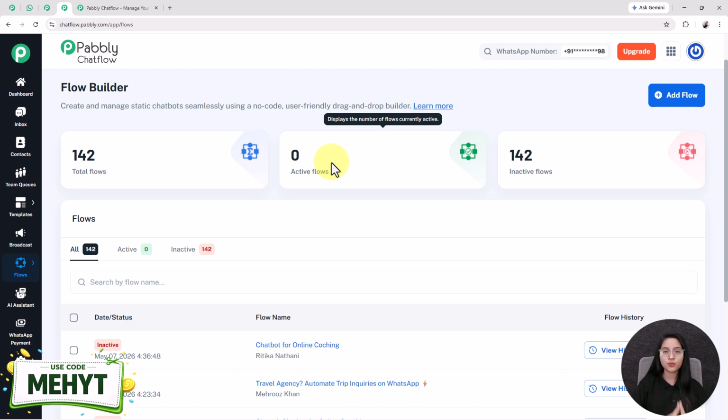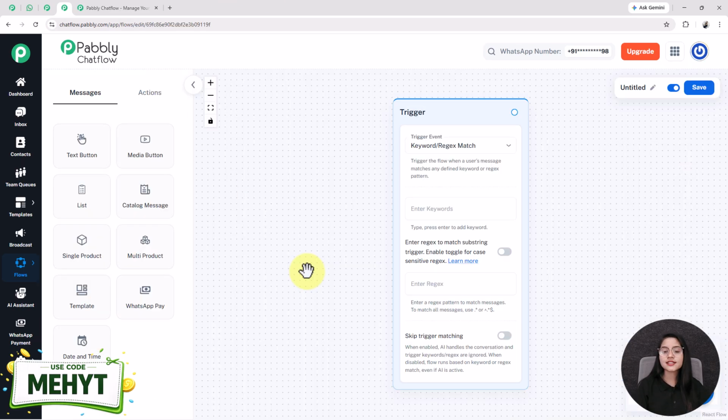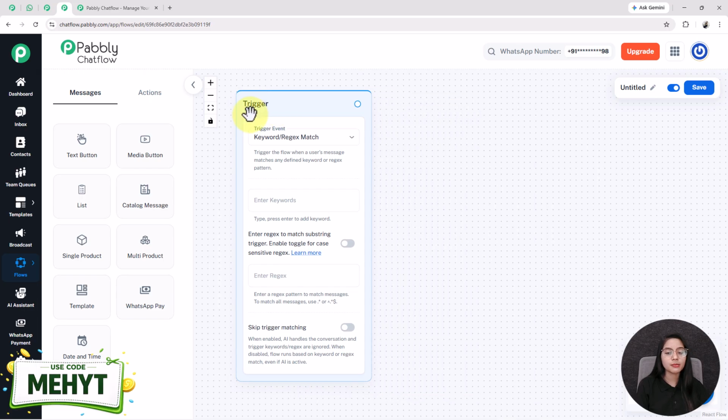As we are creating a new WhatsApp chatbot, I am clicking on this plus add flow button. See, this is the starting point of your flow, named trigger, but before this, at first you have to give a name to the flow that you are creating. Here I am entering my flow name as WhatsApp chatbot can fill your event seats automatically. I have given this name by my choice, but you can give it completely based on the chatbot you are creating.